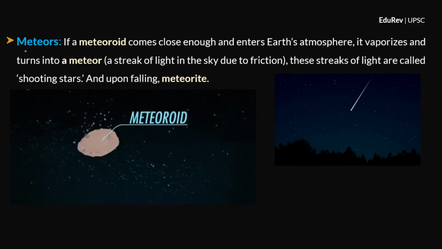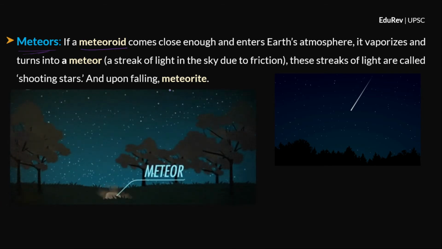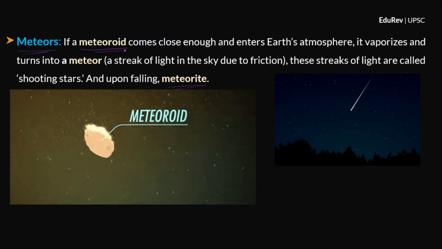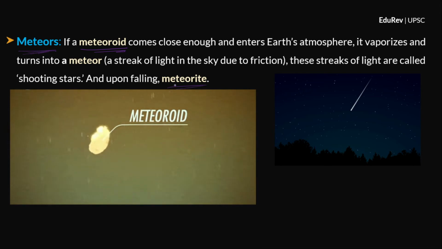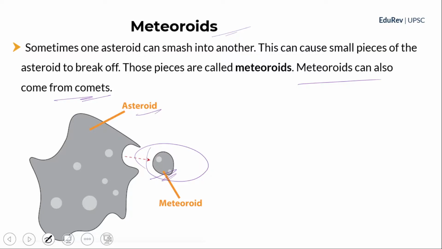Now, what is a meteor? So, let's just try to understand the difference between meteoroid, meteor, and meteorite. So, we have three terms here: meteoroid, meteor, and meteorite. So, I hope you understood what is a meteoroid. So, simply meteoroids are nothing but tiny pieces which are coming from space rocks. So, they can either come from asteroids or comets. Clear?